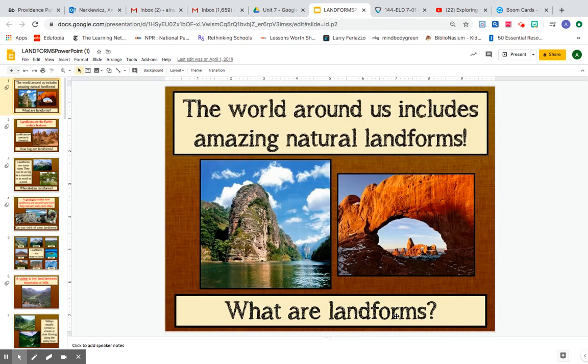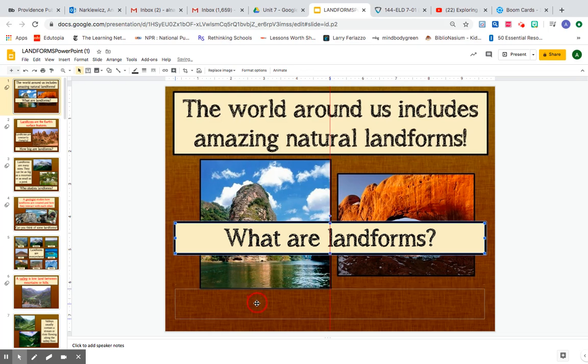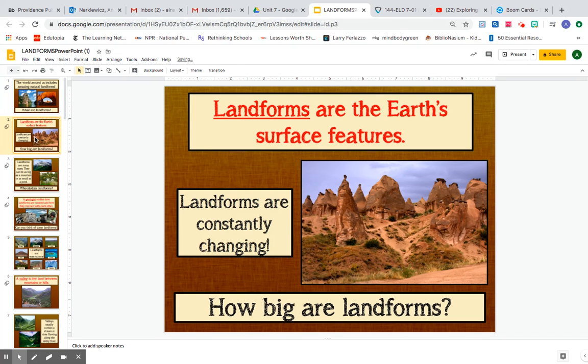This week we're going to study English terminology for landforms and geography. The world around us includes amazing natural landforms. So what are they? Here are two pictures of different landforms. Landforms are the Earth's surface features, and they're constantly changing all the time. This is a landform, but in 1 year it could look different. In 100 years it will look different, and it looked different 100 years before that.